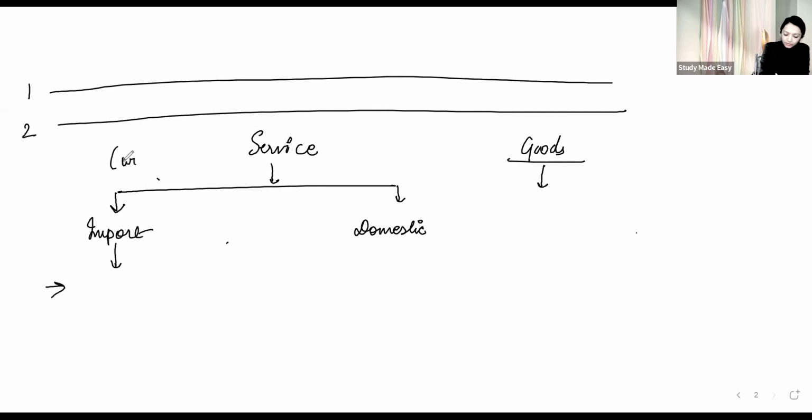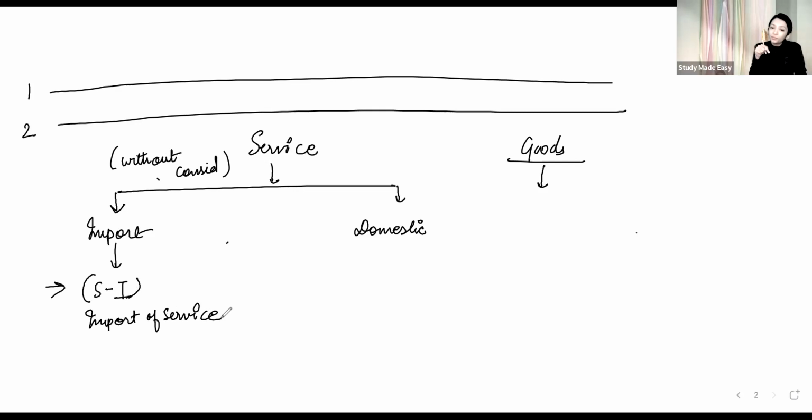Because it is without consideration, import without consideration directly relates to schedule 1, import of service. And that should be specifically from a related or deemed related person or your own establishment outside India. Specifically related to what? Your own establishment outside India. And when it comes to domestic, again you have to see schedule 1, but it is again related party and